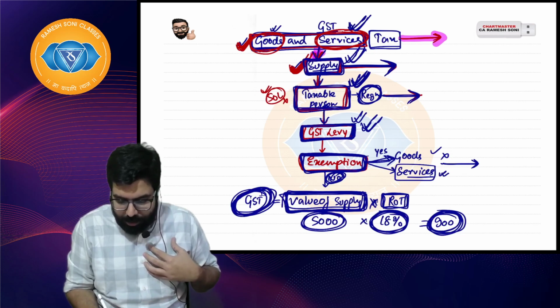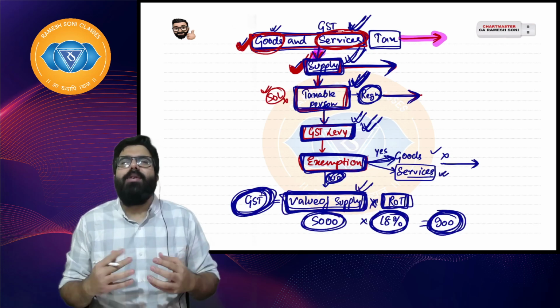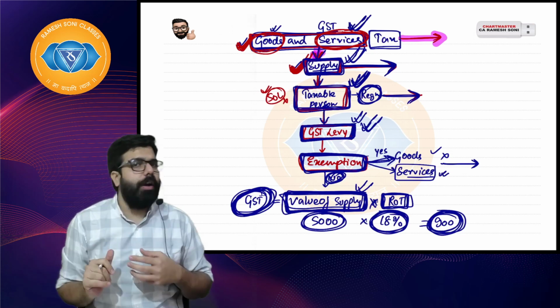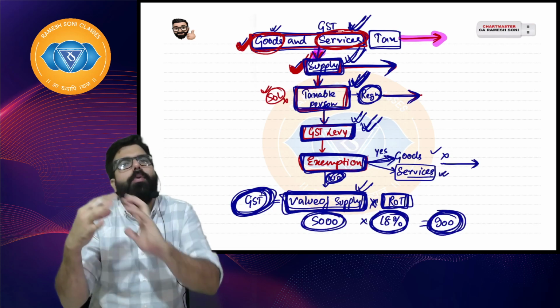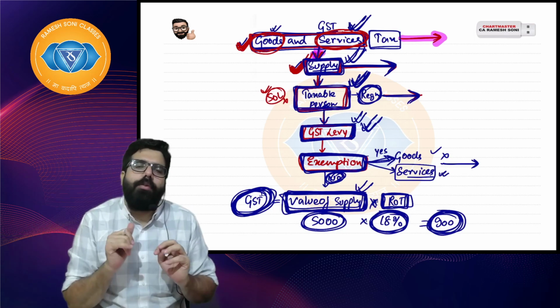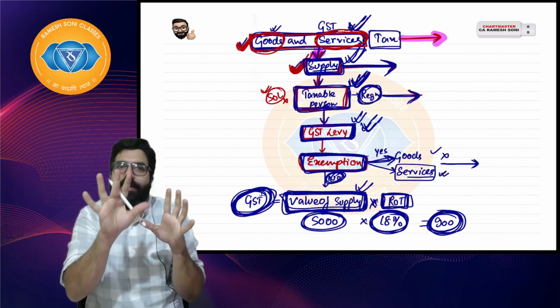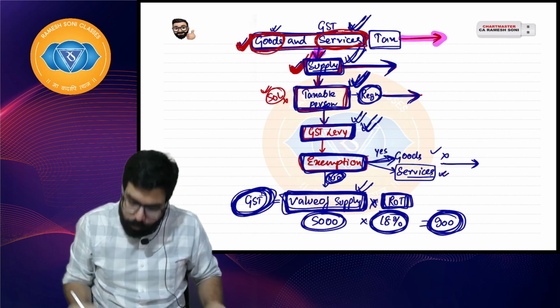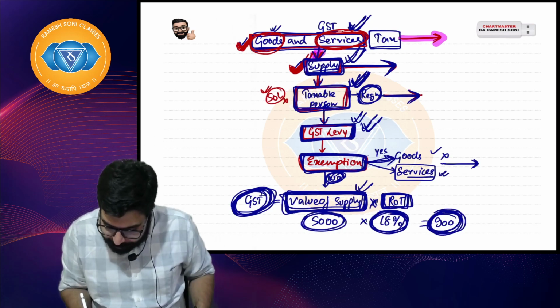Sir, how will I collect GST? Value of supply into rate of tax. Value of supply means at what value I have sold you the goods. We will understand in detail later what things are to be added in value and what things are to be excluded. As of now, understand that whatever amount I have collected from a customer, on that I will have to charge GST. At what rate? Whatever my partner has told. Partner told 18%, so I will collect 18%, 900.